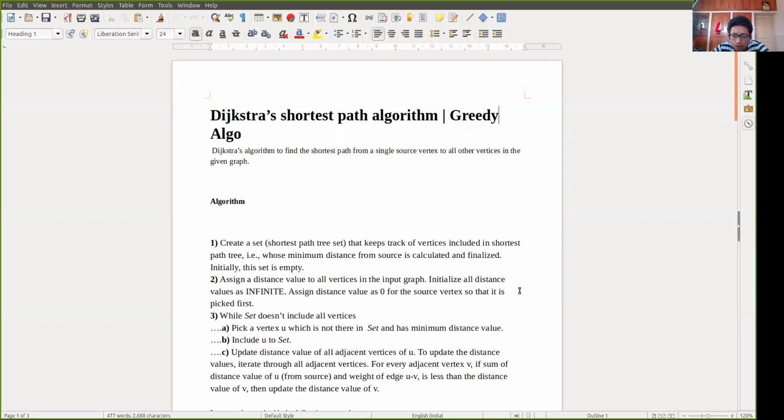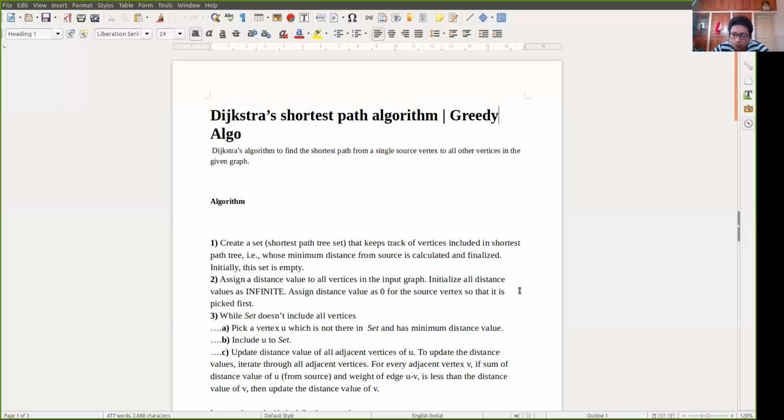After that, we will find a vertex. Initially it is the root vertex. From the root vertex, we will try to reach the adjacent vertices of this root vertex. Suppose there are 2 or 3 adjacent vertices; we will find which one has the minimum distance, and we will choose that minimum distance adjacent vertex.